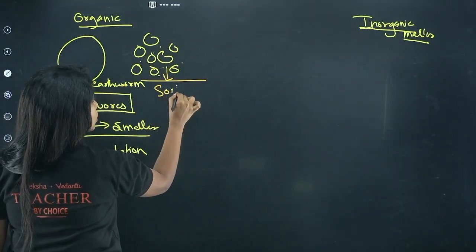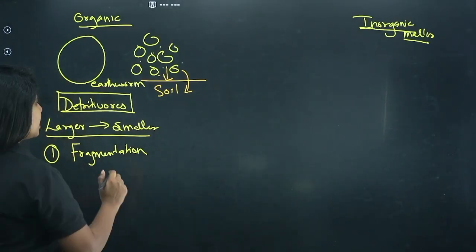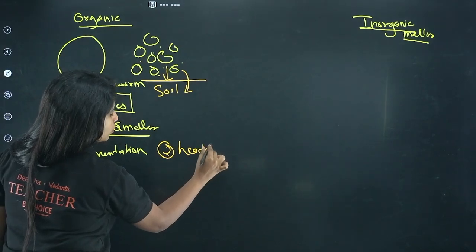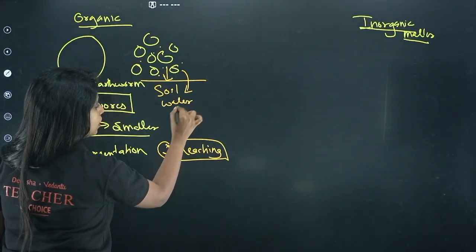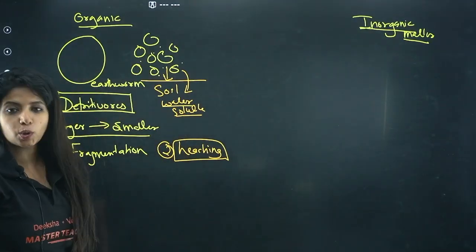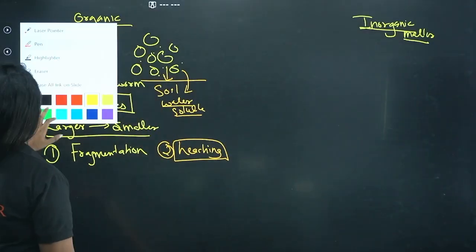This process is the second step, known as leaching. So water soluble nutrients seep into the soil, and this process is known as leaching.